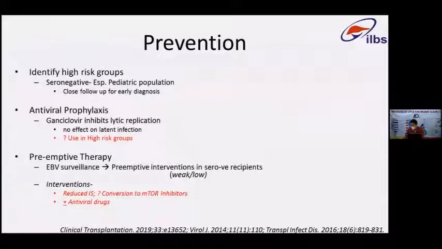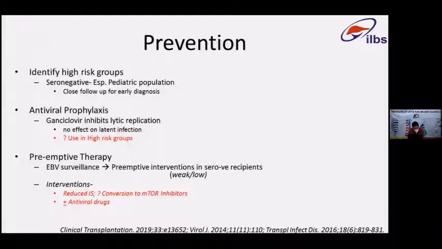Antiviral prophylaxis for prevention and treatment actually is controversial. They say that ganciclovir inhibits the lytic replication, but it has no effect on the latent transcription program, that is latency 1, 2, and 3. So every center has their own guidelines, but the majority would still like to use ganciclovir, at least in the high risk groups.